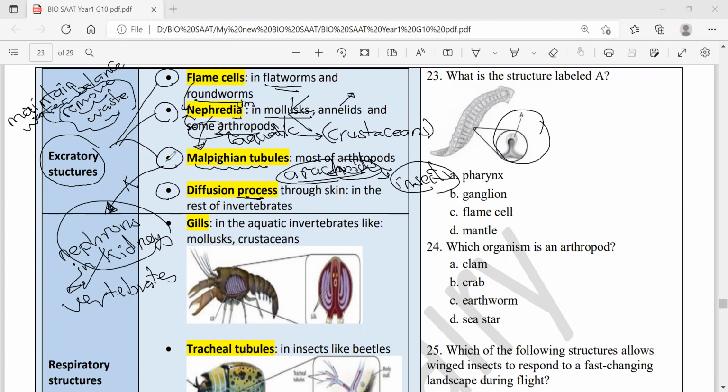Some other invertebrates don't have an excretory structure at all. So they tend to remove the waste through their thin, moist skin, as in some worms, and as in the rest of invertebrates. This is diffusion. That is all about the excretory structure, the structure they have to remove wastes.